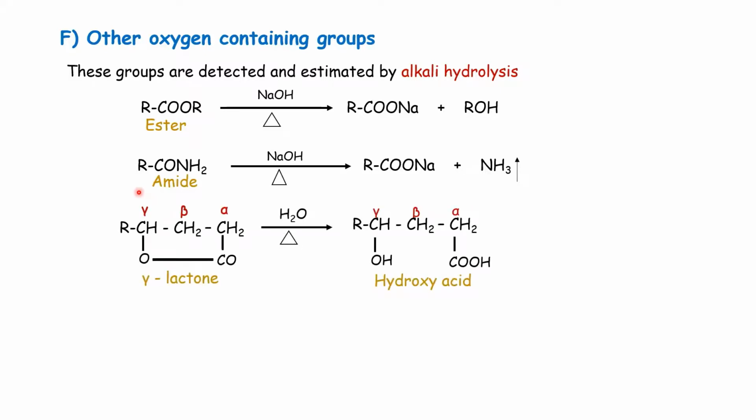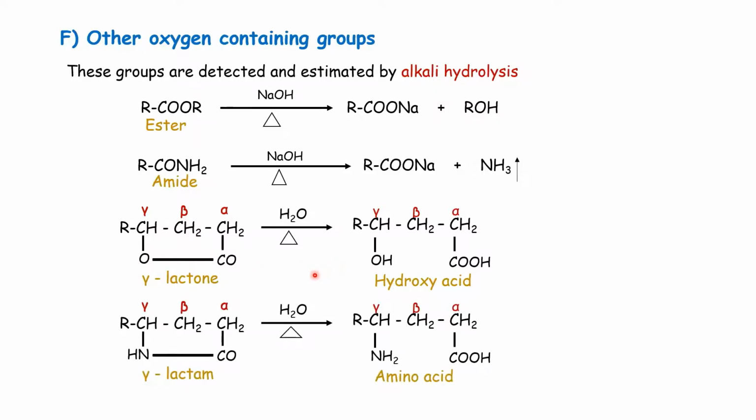This is a gamma lactone ring. Gamma lactone upon hydrolysis gives hydroxy acid. And gamma lactam, there is an NH group here, and gamma lactam upon hydrolysis gives amino acids. These are other oxygen containing groups which are detected and estimated by alkali hydrolysis.